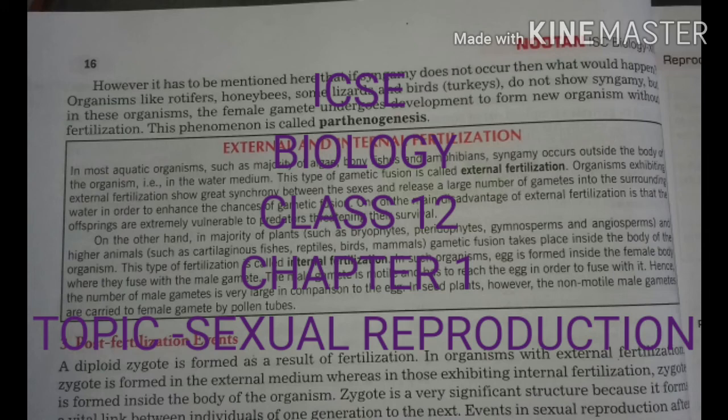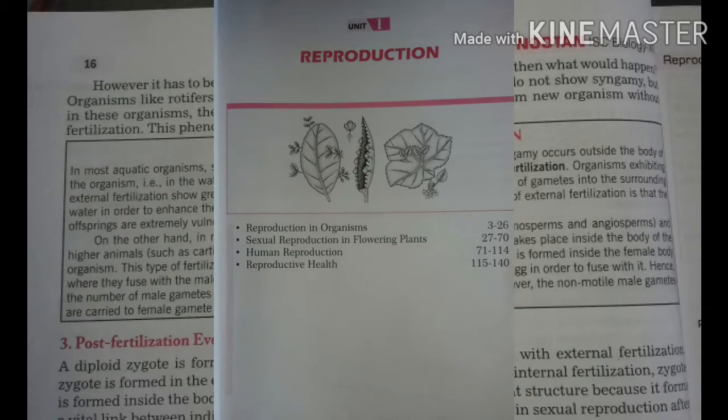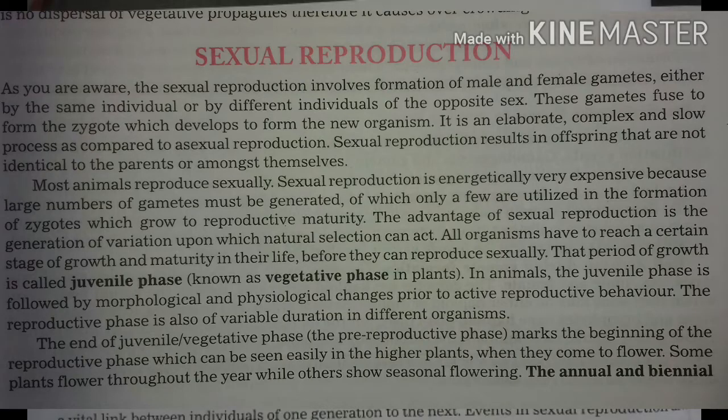Today we will start sexual reproduction. Sexual reproduction involves the production of new living organisms by combining genetic information from two individuals of different sexes. In most higher organisms, one sex, male, produces a small motile gamete known as sperm, which travels to fuse with a larger stationary gamete, the ovum, produced by the other, female.